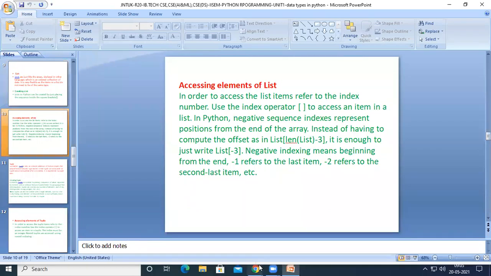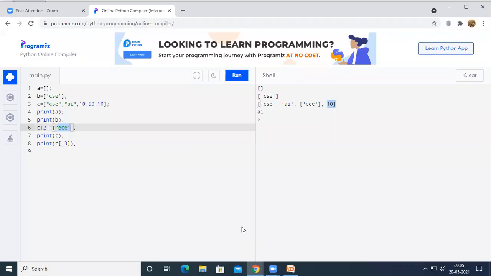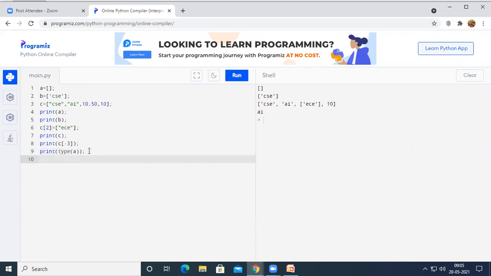And one more thing. So let us try the type function here. Yesterday and the day before yesterday also we have used this type function. For example, if I use the type function, type of A and then type of B and then type of C, sorry, print type of C. Now let us see what will be printed on the output screen.